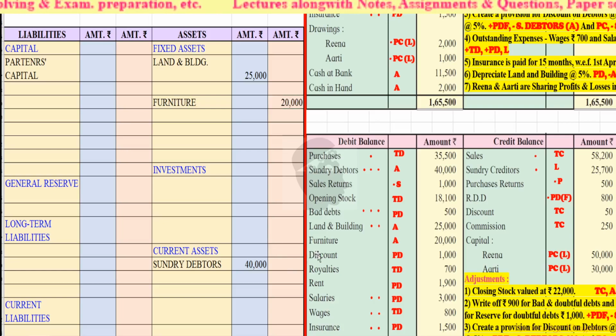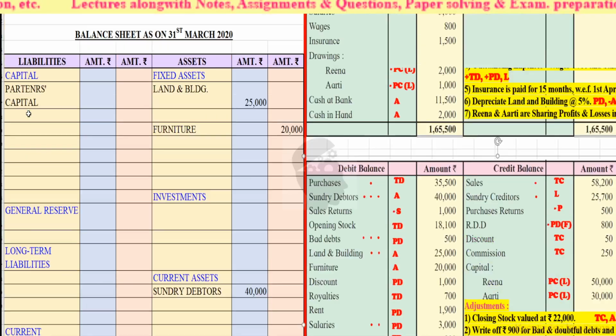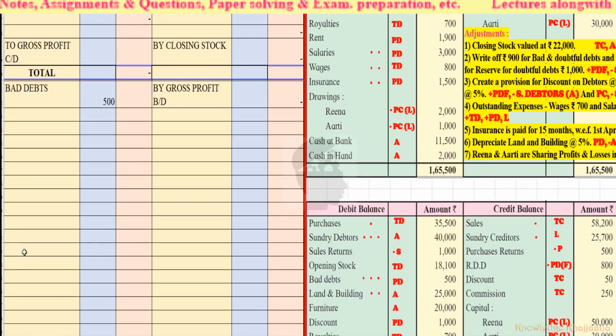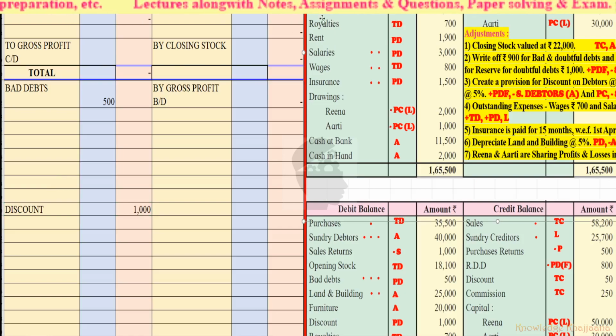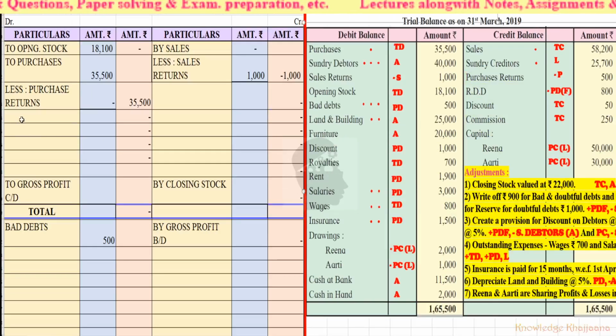Then discount. This is discount given because it is on the debit side of the trial balance. So discount given, profit and loss account debit side, rupees 1,000. Then royalties, only royalties is given, so it will come to the trading account debit side, rupees 700.